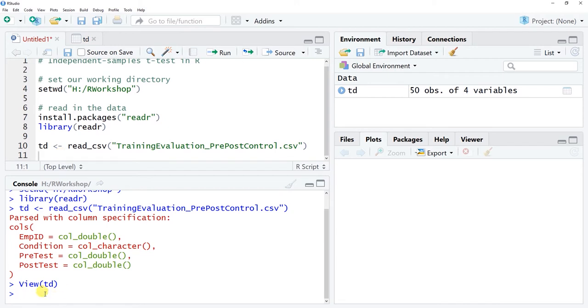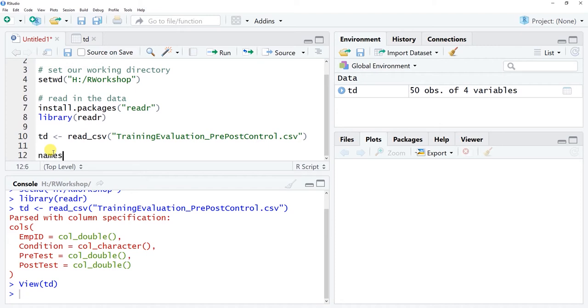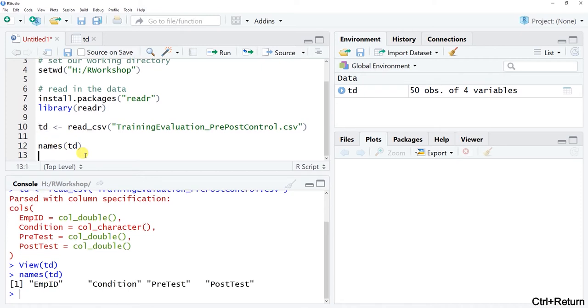Okay, and it's always a good idea too to perhaps grab the names of your data frame using that names function from base R, just names, and put the name of your data frame object as the sole argument and run that. And you'll see here we can copy and paste these names into our functions in just a moment.